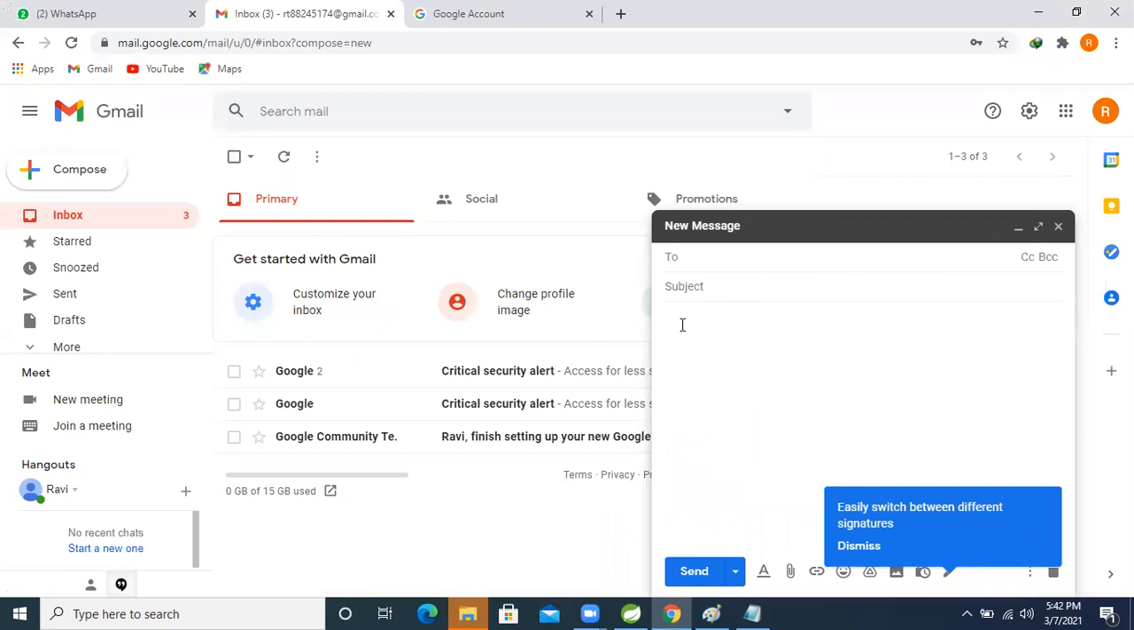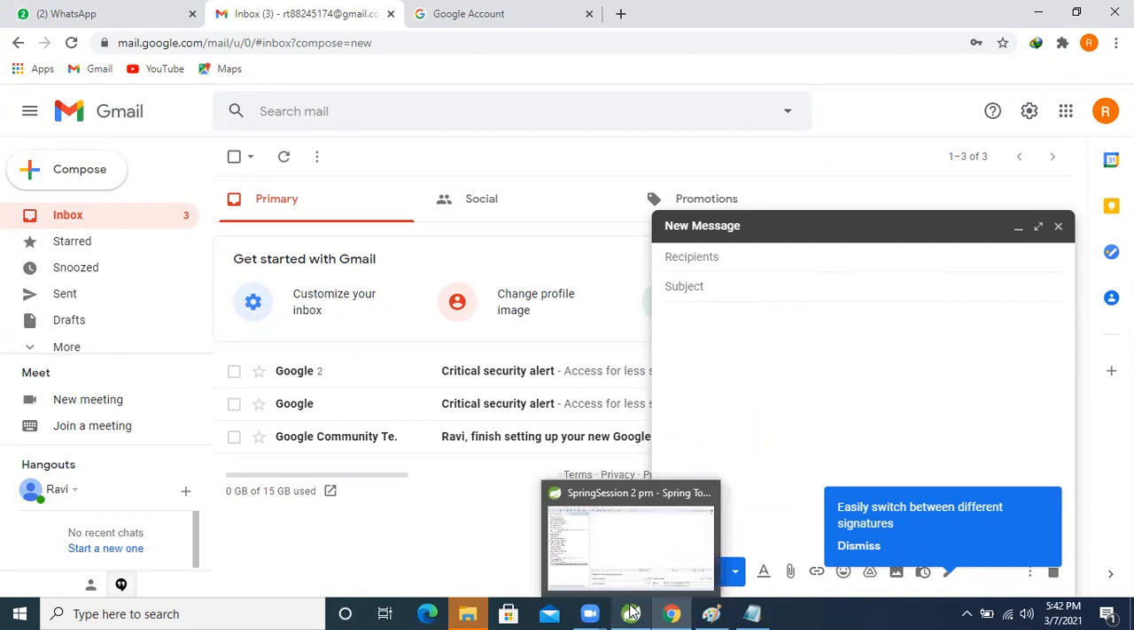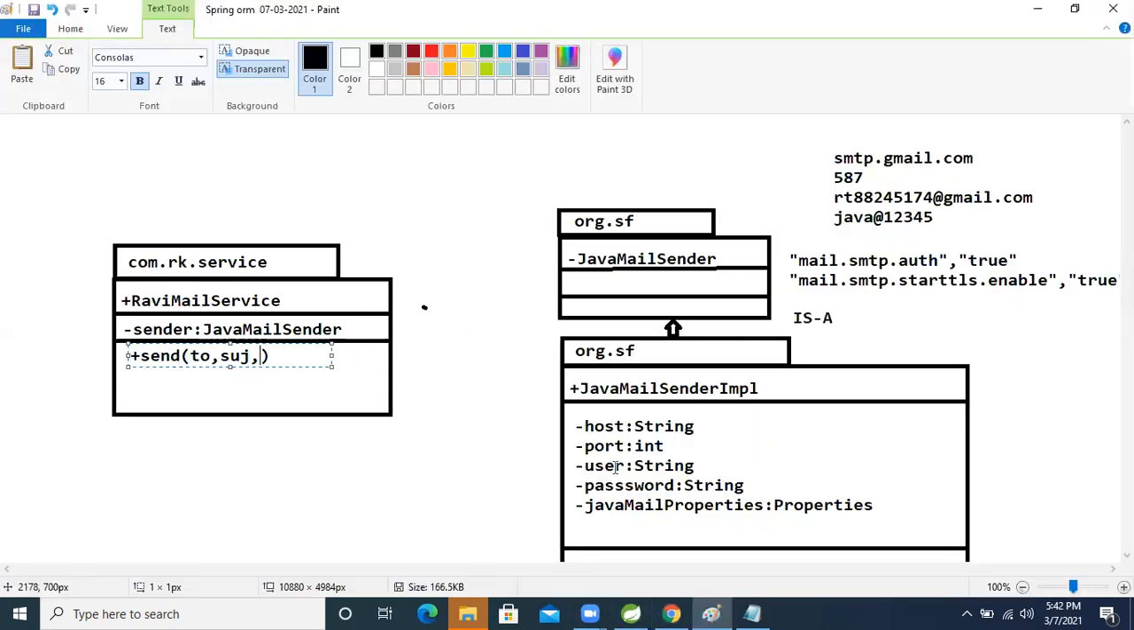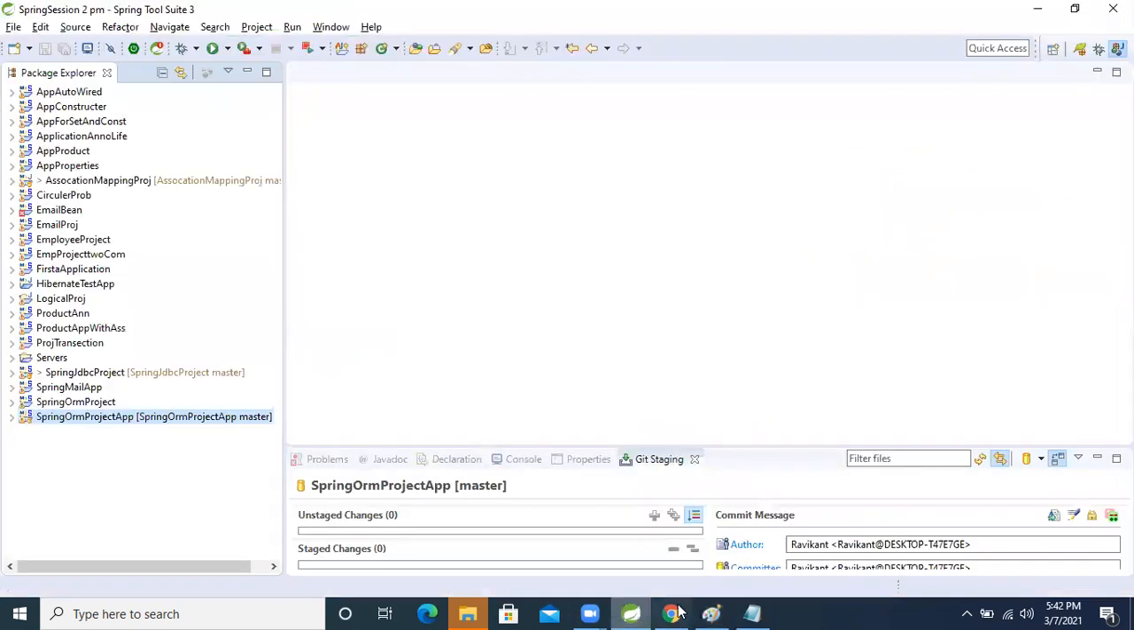What is that? Text area, right? This is the text area. So I decided to take, in this method, one more argument, the text area. So after that, what is that? Come to here, right?